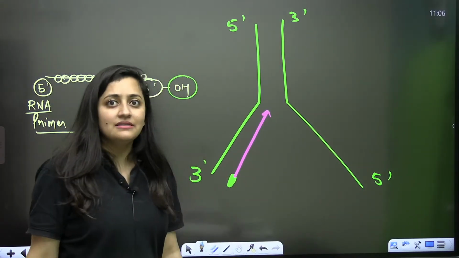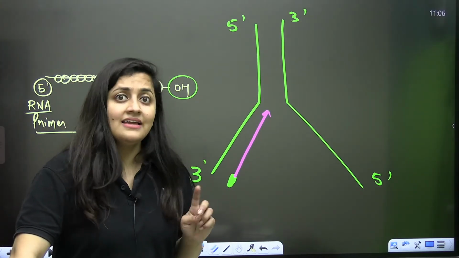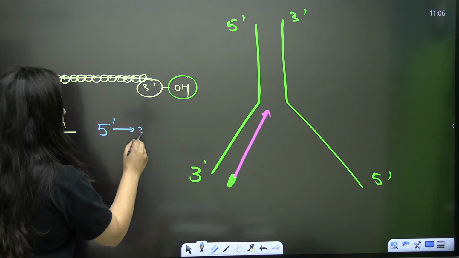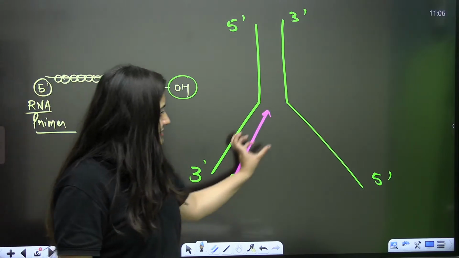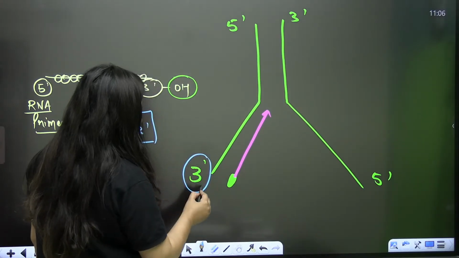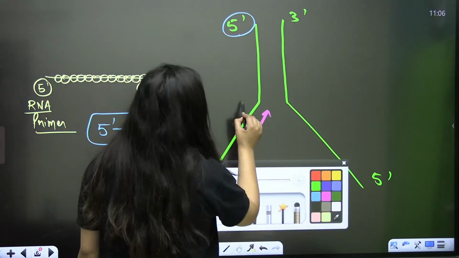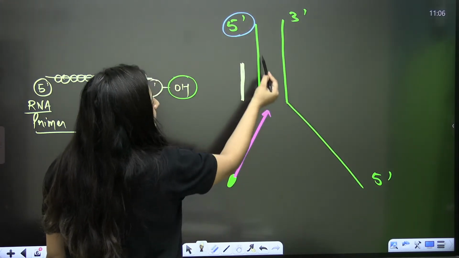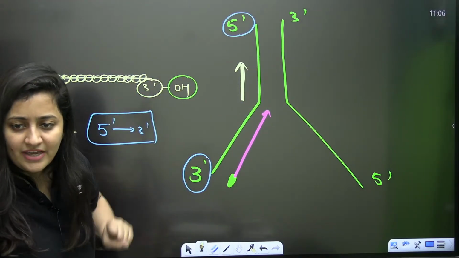No doubt our DNA polymerase 3 is the main replicating enzyme, but it is having so many problems. It's very demanding. One thing is I need a free 3'-OH group, and second, DNA polymerase can only synthesize in this direction. Effortlessly it can synthesize the new strand in the 5' to 3' direction. Now look at it. This is one template strand having polarity 3' to 5'. That's how your replication fork is moving, that's how your helicase is unwinding the DNA. So that is the direction of your replication fork.